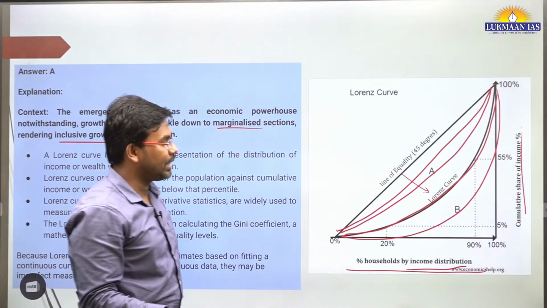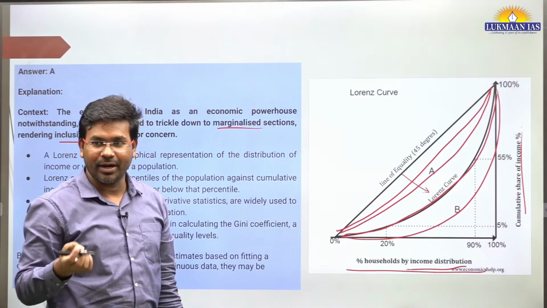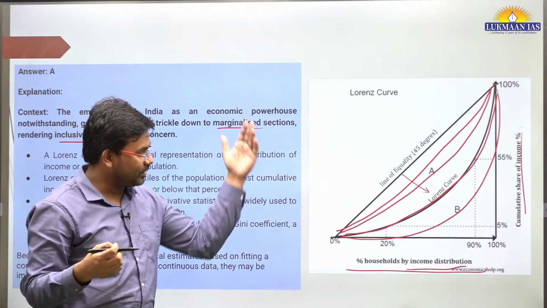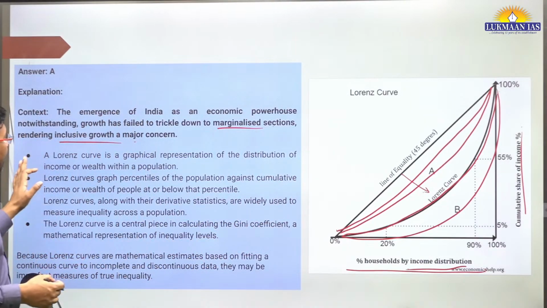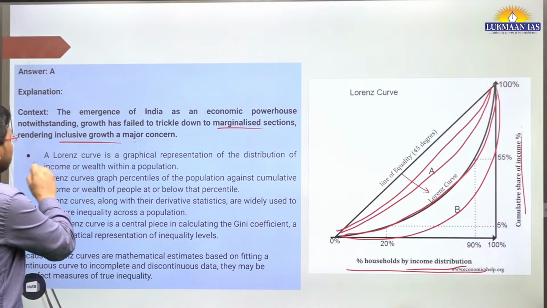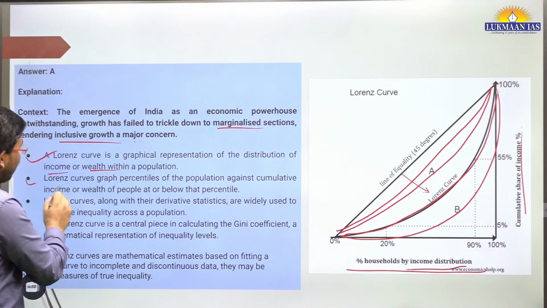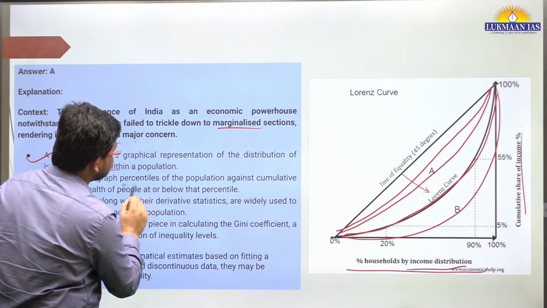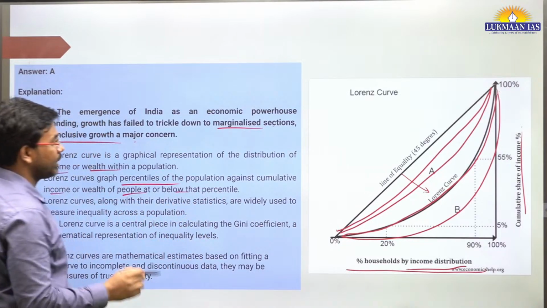In India we have recently seen 75% of the people cannot afford a healthy diet. So inequality is very high in India. The Lorenz curve is a graphical representation of the distribution of income or wealth within a population. It graphs percentiles of the population against the cumulative income or wealth of the people below that percentile.